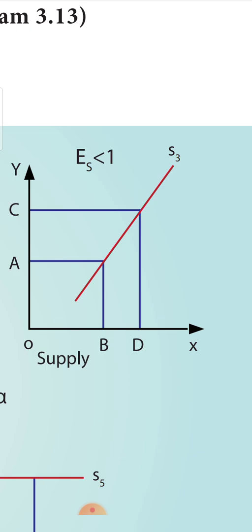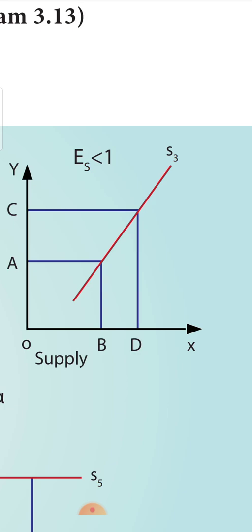That is what it means. So when you see here, the change in the price is more than 1. For 1, it was a small distance. The change in price, let me assume to be 2. The change in quantity supplied is 1. That is 1 divided by 2. What is the value? It is less than 1. 1 by 2 is always less than 1. So when the value is lesser than 1, the elasticity of supply is said to be relatively inelastic. So the nature of the curve will be like this.